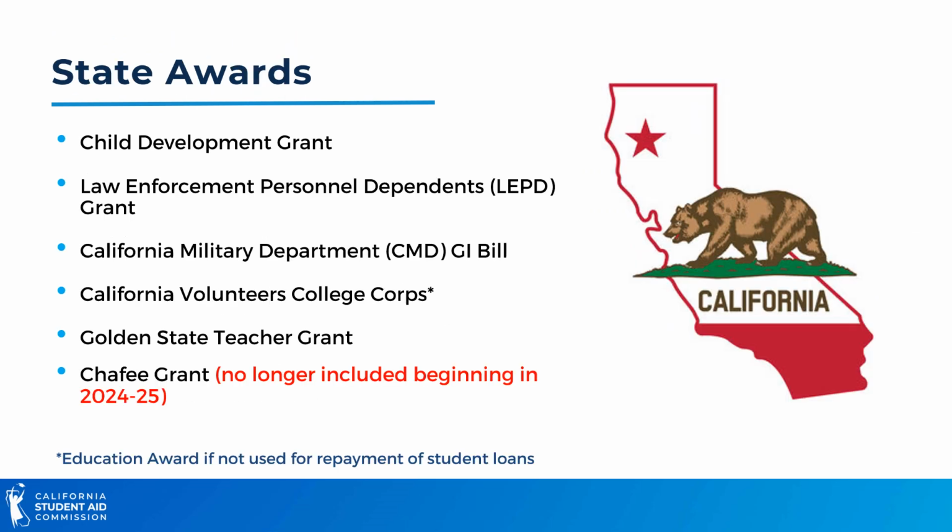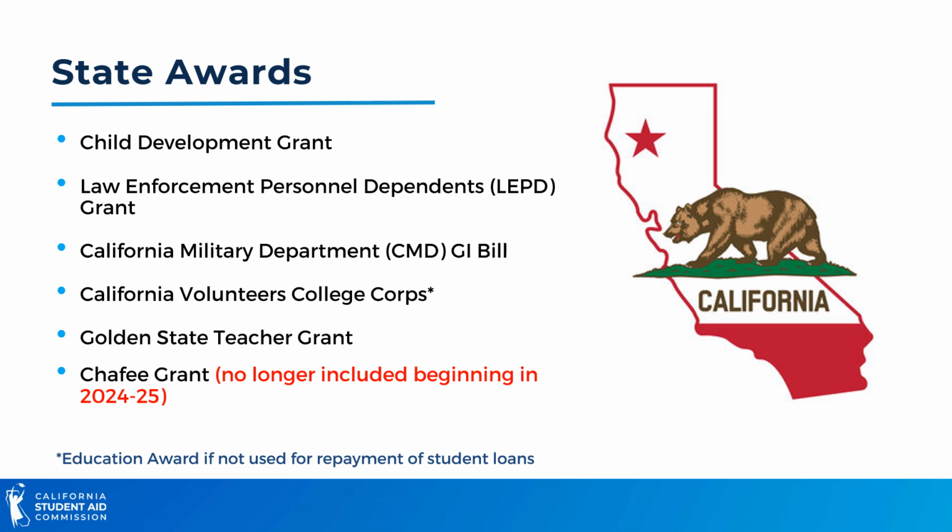Another category is state awards. Programs that must be included in the MCS calculation are the Child Development Grant, the Law Enforcement Personnel Dependents Grant Program, the California Military Department GI Bill Award Program, the California Volunteers College Corps Education Award, if not used for the repayment of student loans, and the Golden State Teacher Grant.